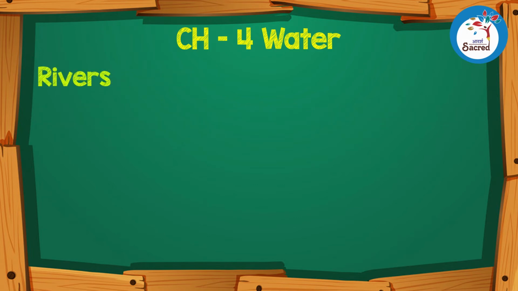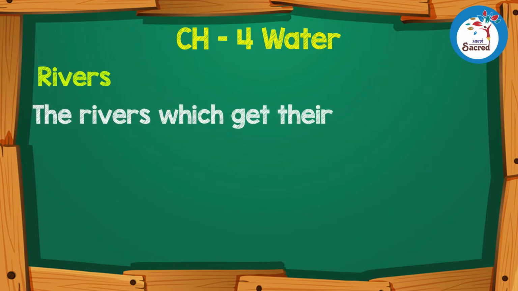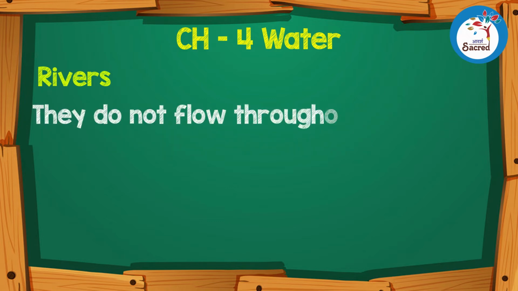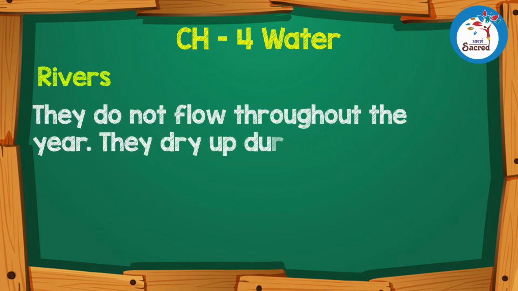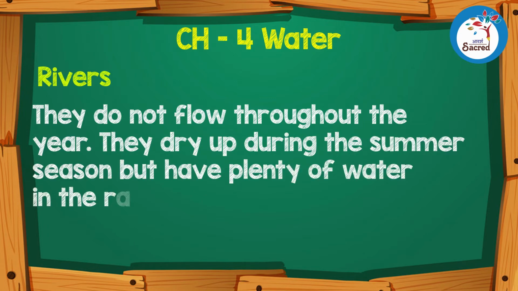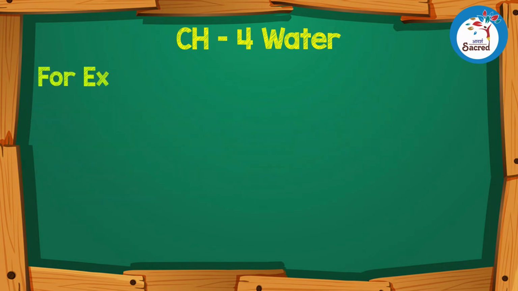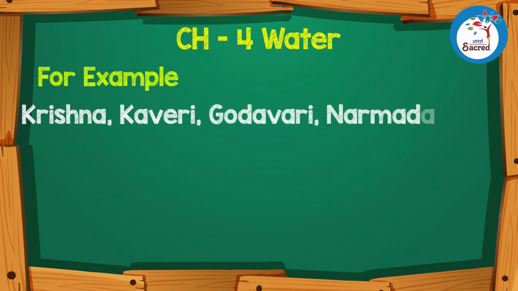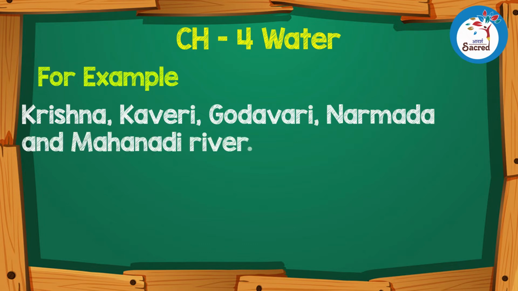Rivers. The rivers which get their water from rain are called rain-fed rivers. They do not flow throughout the year. They dry up during the summer season but have plenty of water in the rainy season. For example, Krishna, Kaveri, Godavari, Narmada, and Mahanadi River.